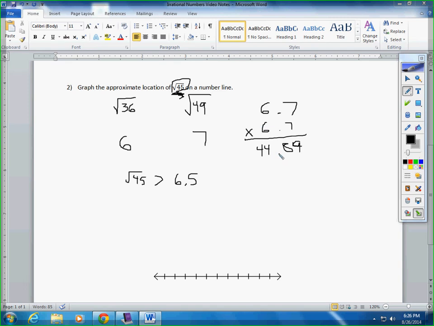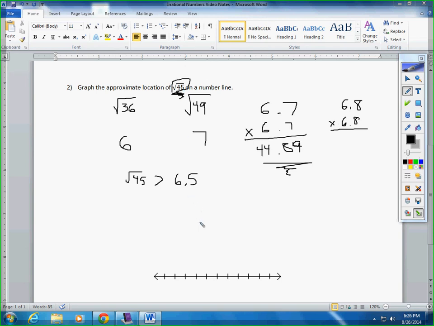Since we're a little bit under 45 here, you could go to 6.8 just to double check that that's not closer than 6.7. But for sake of time, I'm not going to do that. I can assure you that what we have here, 44.89, is closer than what we'll get with 6.8 times 6.8. So, we have an approximation for the square root of 45.